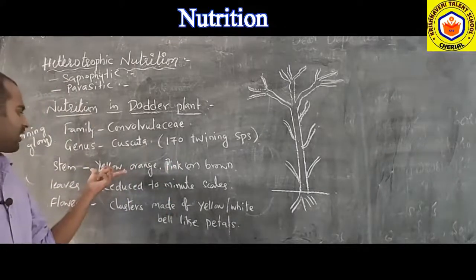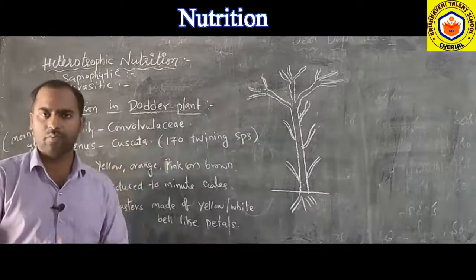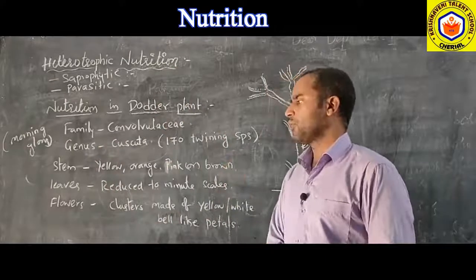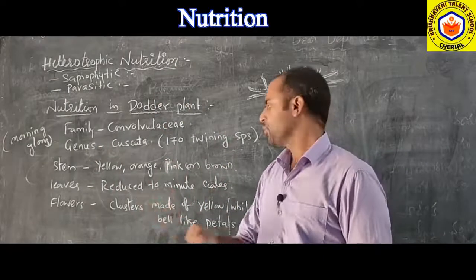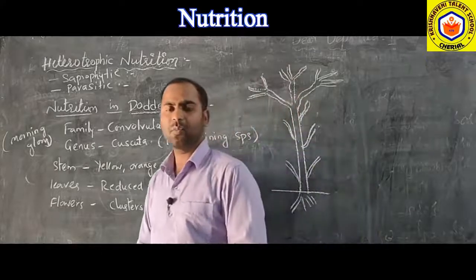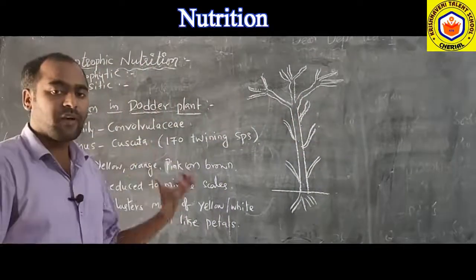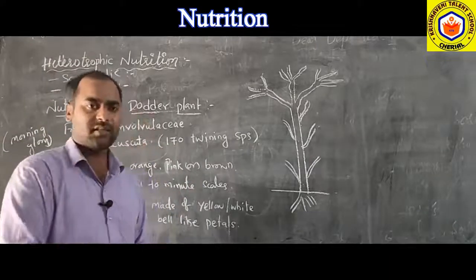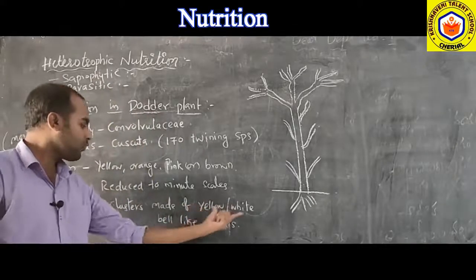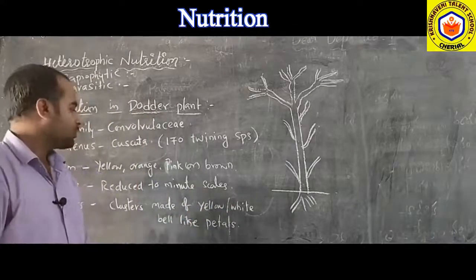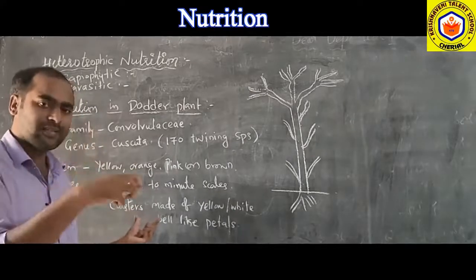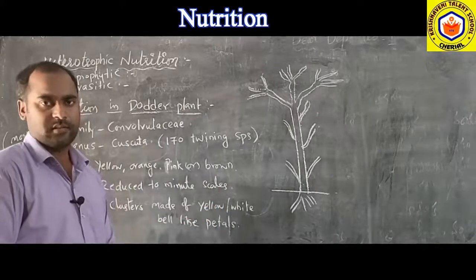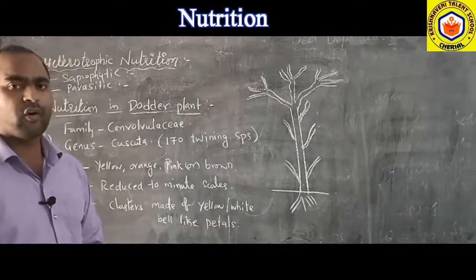The stem color might be yellow, orange, pink, or brown, and the leaves are reduced to minute scales. The flowers are present as clusters in the nodules, and those are made up of yellow or white bell-like petals. So that is about the structure of a dodder plant.